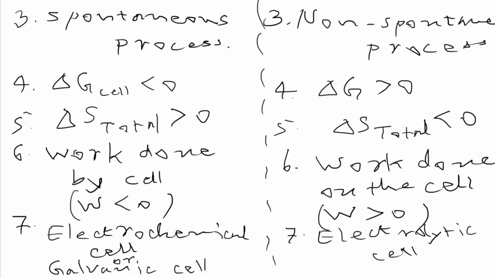The electrochemical cell is also known as the galvanic cell because Galvani and Volta discovered this cell for the first time, and in honor of these scientists we use the name galvanic cell, as well as voltaic cell, for the electrochemical cell. So it is known as a galvanic cell or voltaic cell, and the other is known by only one name, that is electrolytic cell.